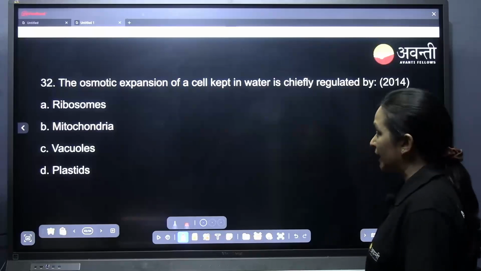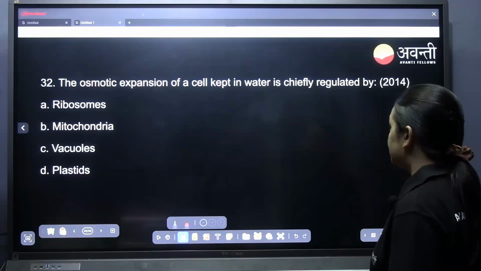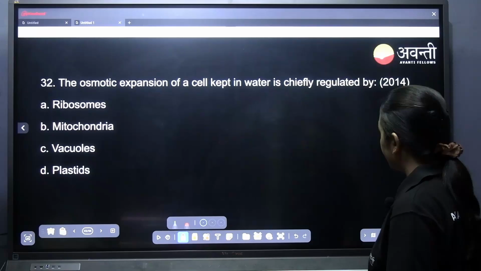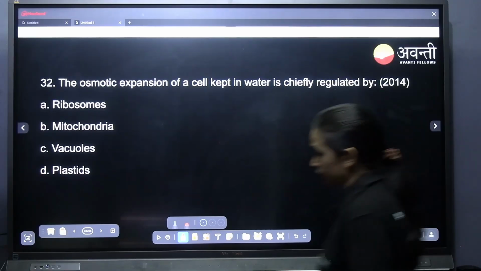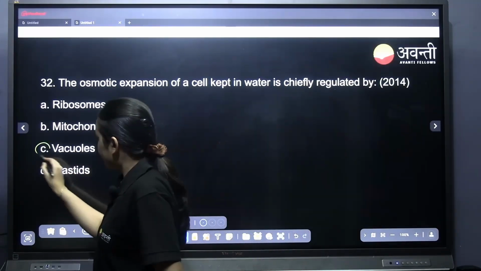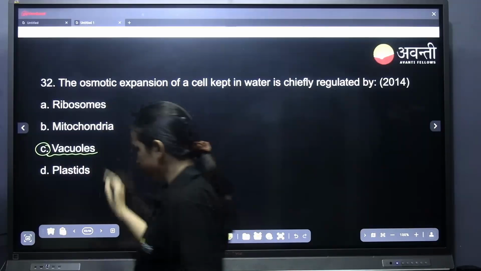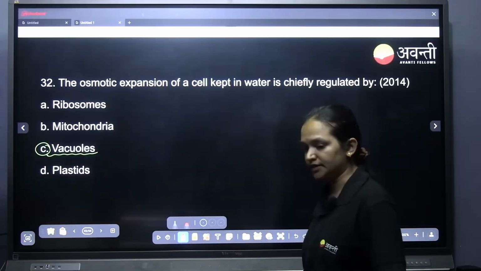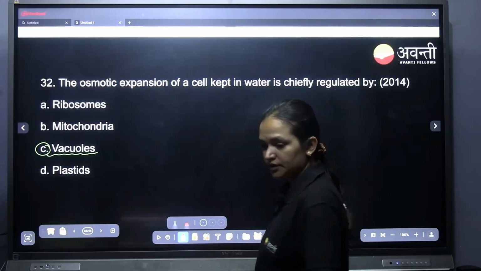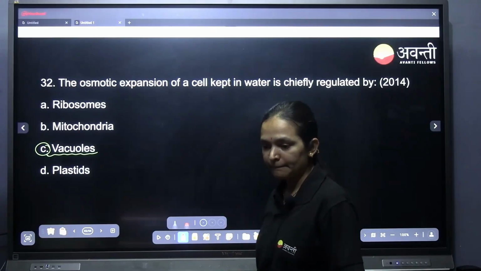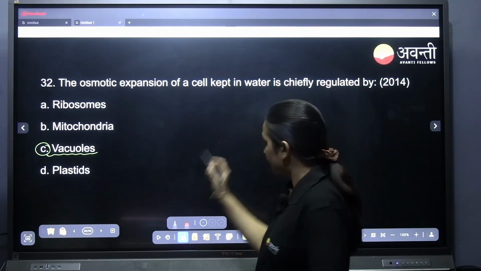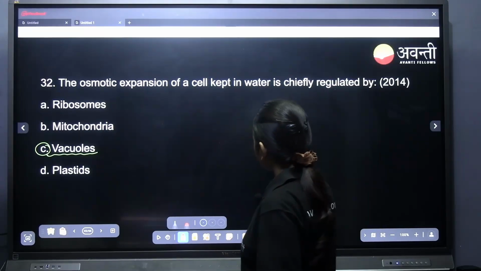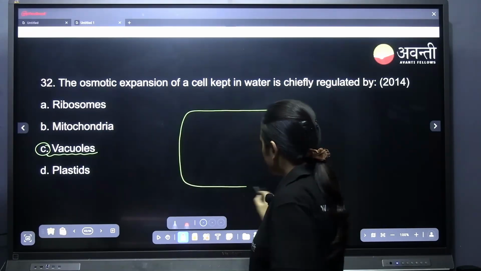The osmotic expansion of a cell kept in water is chiefly regulated by the vacuole. Very good. And how does it do that? For example, this is the plant cell.